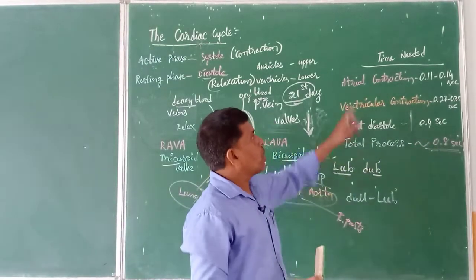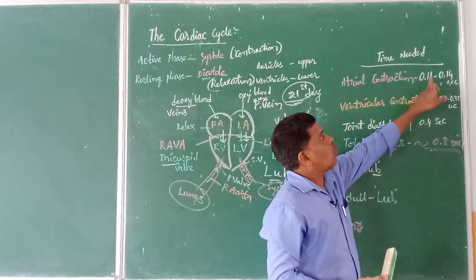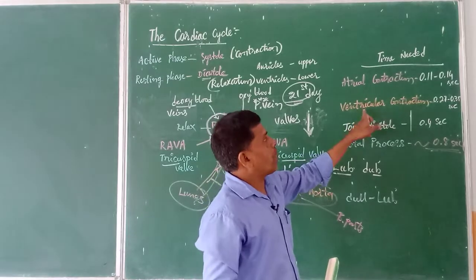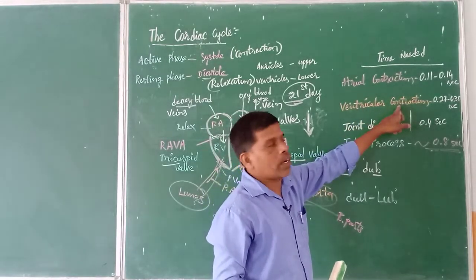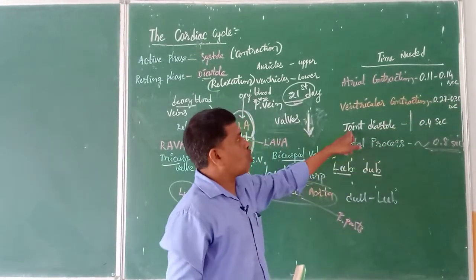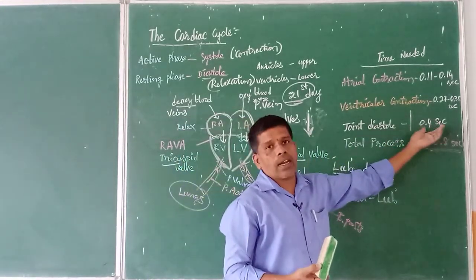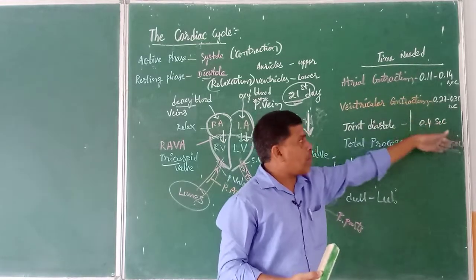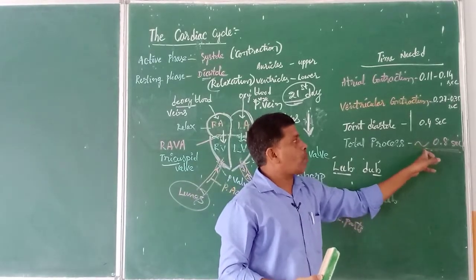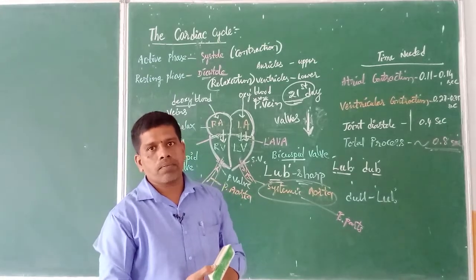Atrial contraction, that means auricular systole, takes between 0.11 and 0.14 seconds. Then we have ventricular systole, the ventricles' contraction, between 0.27 and 0.35 seconds, and the total joint diastole, meaning auricles relaxing and ventricles relaxing, is calculated to be 0.4 seconds. So the total complete cardiac cycle is approximately 0.8 seconds. This is what we call the cardiac cycle.